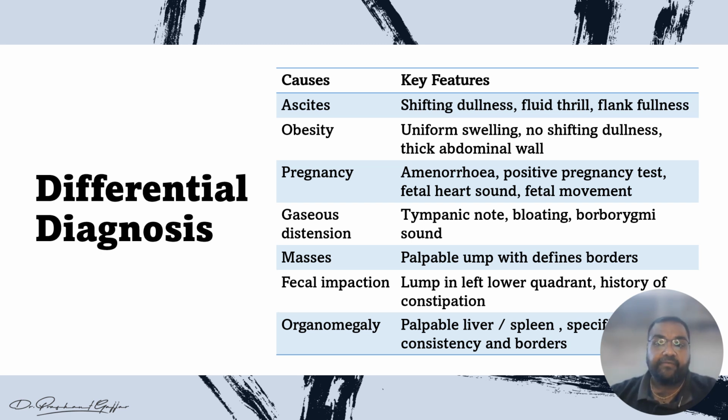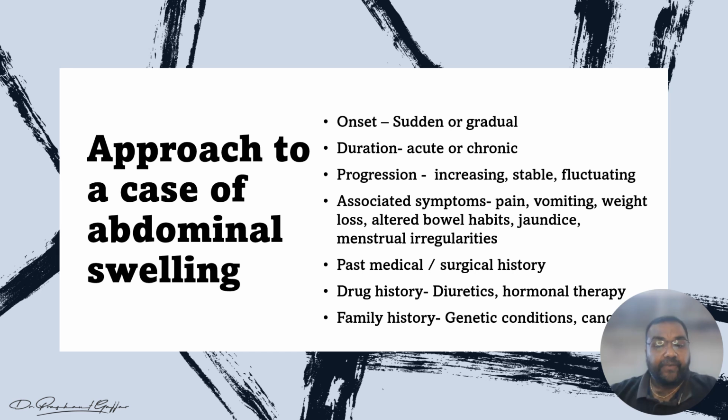Now let's see how we can approach a case of abdominal swelling. First, in the approach to a case of abdominal swelling, we have to ask whether the onset is sudden or gradual. If it is gaseous distension or a ruptured organ, it is sudden, but in ascites, pregnancy, obesity, and constipation, the onset is gradual.